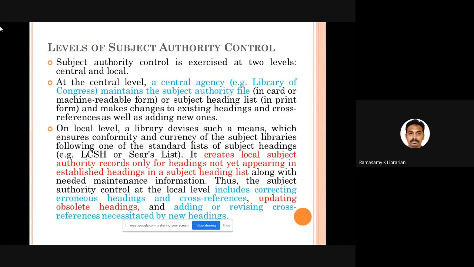So a subject authority file has 2 levels. One is the central level, another is the local level. The central level is maintained by a higher agency like the Library of Congress. At the local level, in your library, you know what words you need. So you can maintain a separate list of standardized terms for your library in addition to the standardized terms of Library of Congress subject headings.